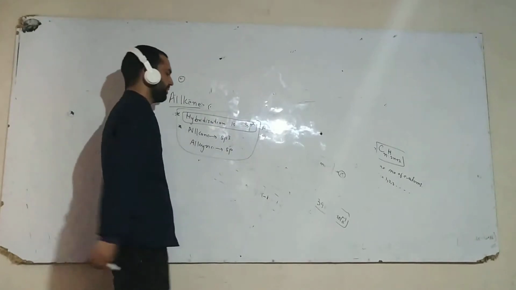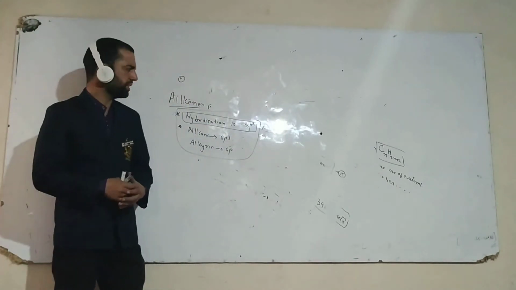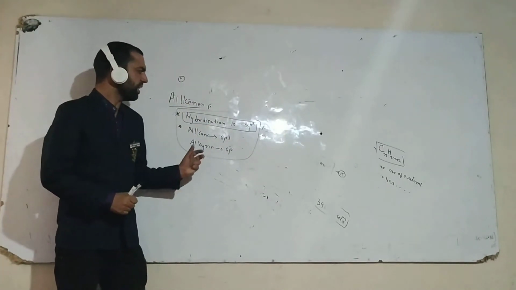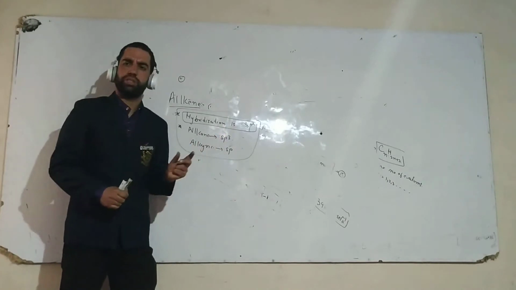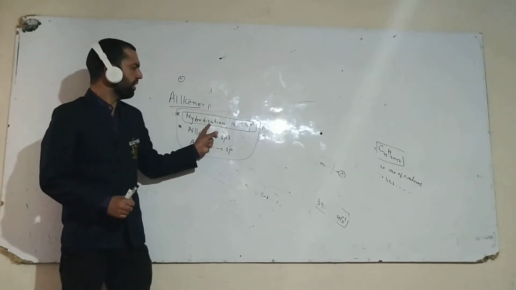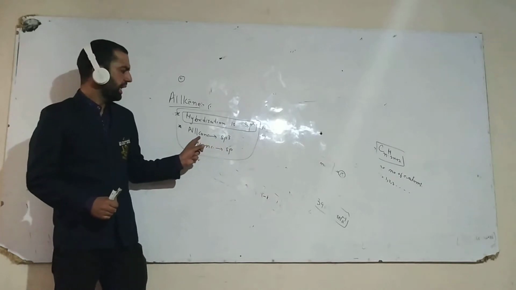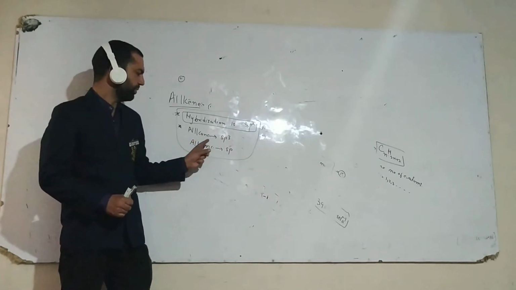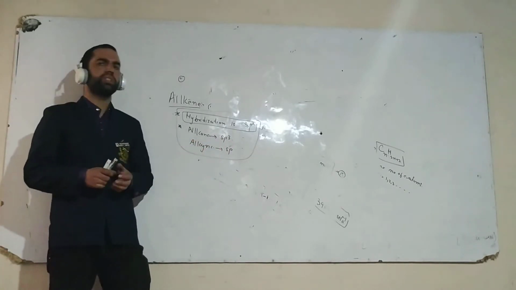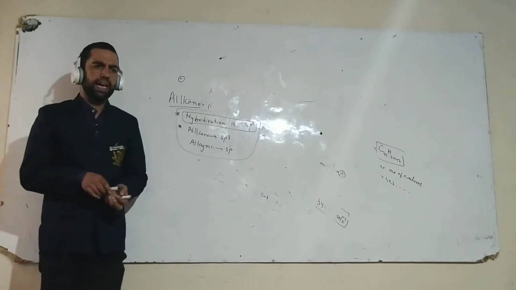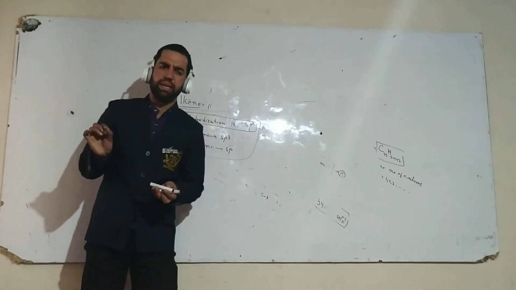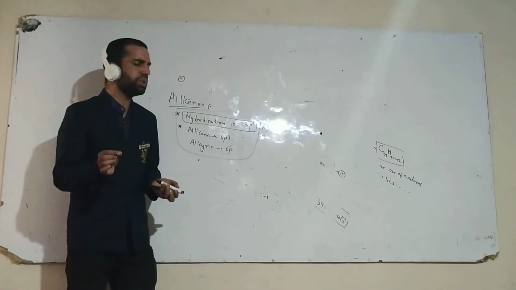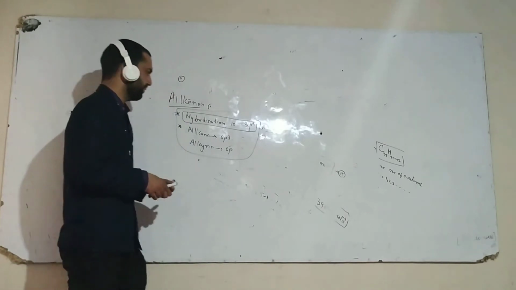The first important point is the structure of alkene. The structure of alkene depends upon hybridization. We know alkenes have hybridization sp2, alkanes have sp3, and alkynes have hybridization sp. Now, to find out the hybridization in organic compounds, we have to calculate only the number of sigma bonds.